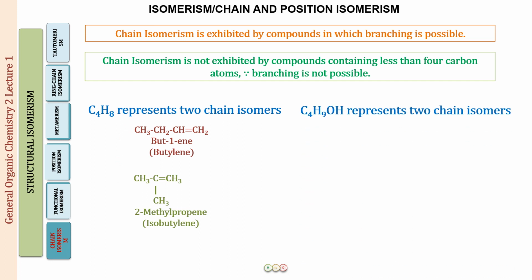Now let us see one more example. We have C4H9OH. You can try it yourself also: this compound is going to have two chain isomers. What are those? Well, again, we are going to draw a carbon chain of 4 carbons. We have put an OH group at position number 1. Yes, we can put it at position number 2, but that is going to be a difference in the position of the functional group, so that is also going to be called position isomerism. So butan-1-ol and butan-2-ol both have a longest continuous chain of 4 carbons, so that is not chain isomerism. The common name of this compound is n-butyl alcohol.